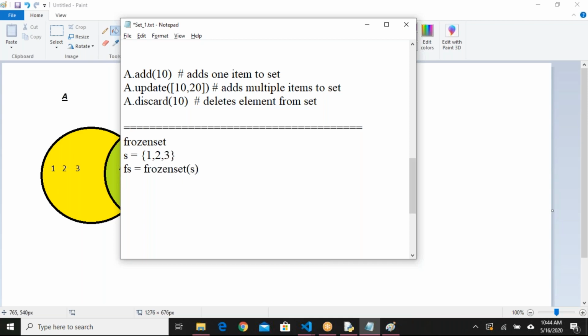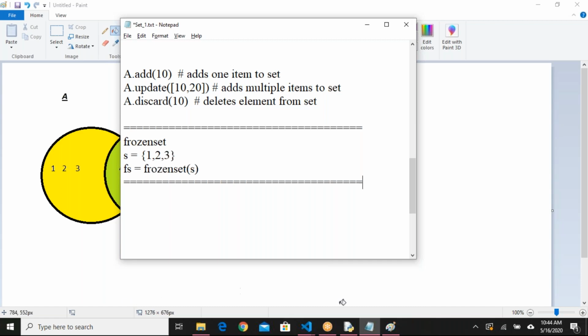If you say like that, it will become a frozen set, and you cannot add elements to it. You can keep it like a locked package. You can share it in the network, or pass it from one location to another. If you want to keep the set related advantages and lock it, you can use the frozen set.